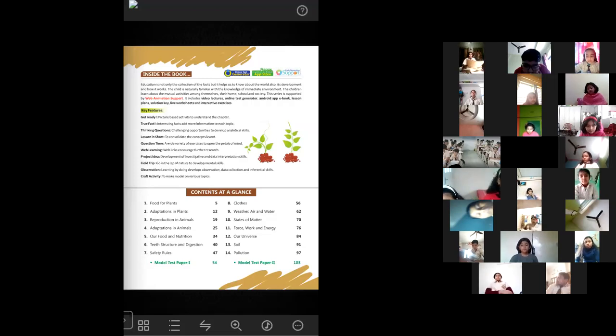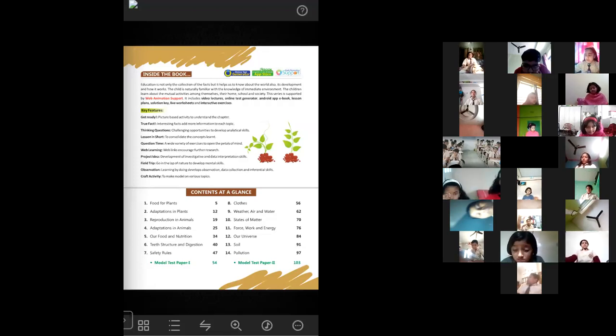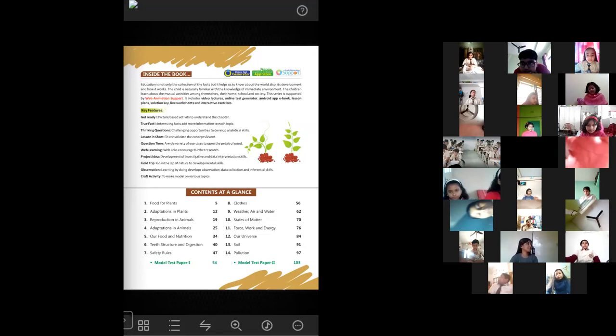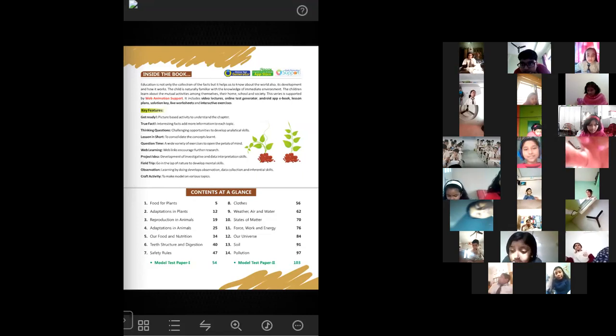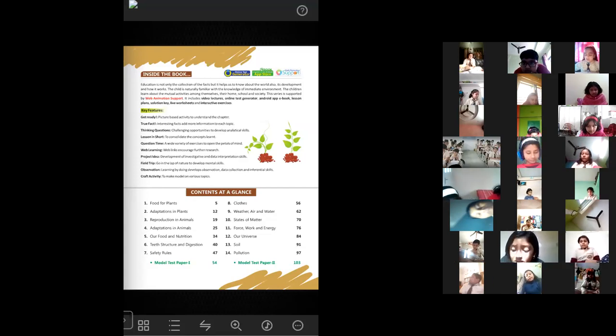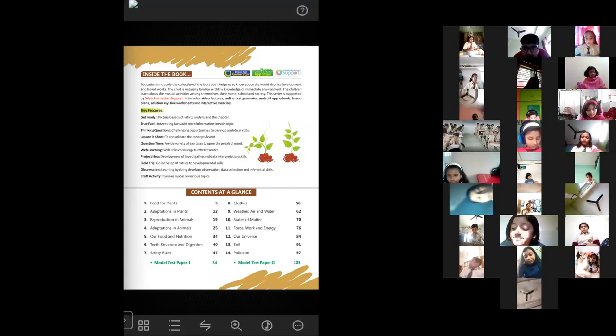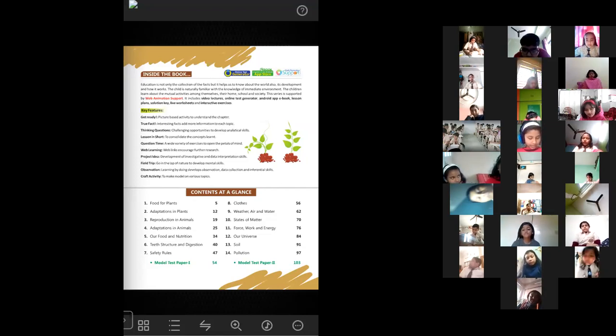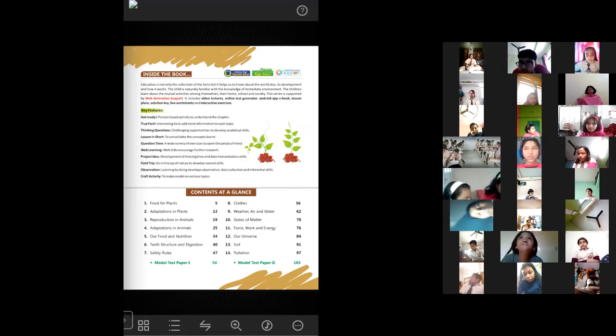So students, you can mark the syllabus for your Essay 2 exam, Essay 2 Standard 4 Science syllabus: Chapter 9, Weather, Air and Water, Chapter 11, Force, Work and Energy, Chapter 12, Our Universe, and Chapter 13, Soil. You can see it here. So I'm also marking it.